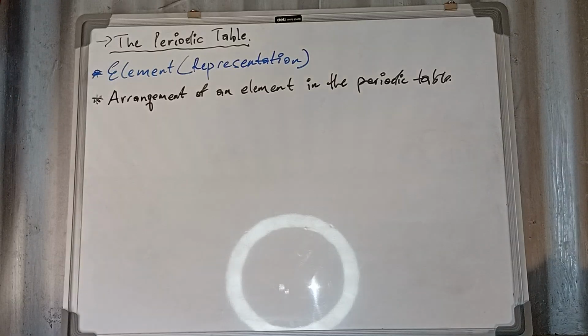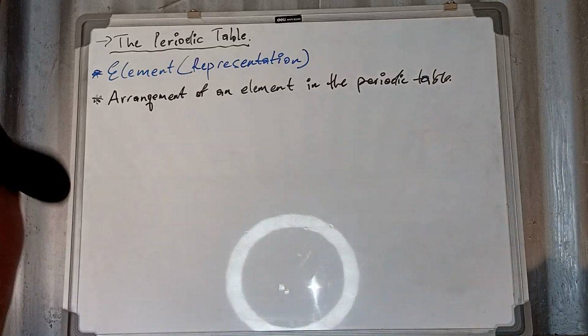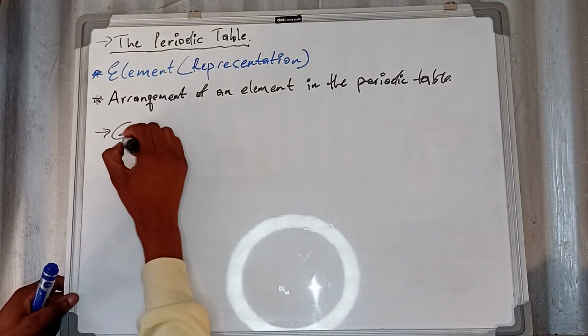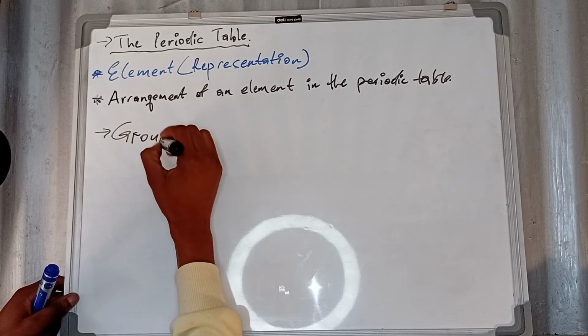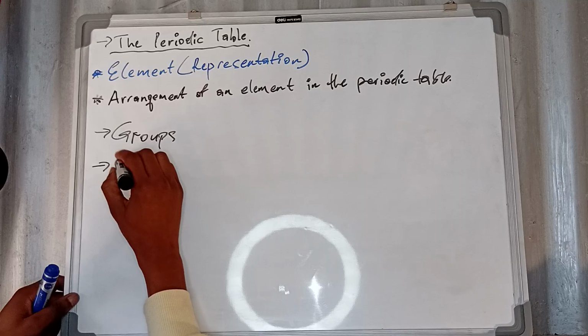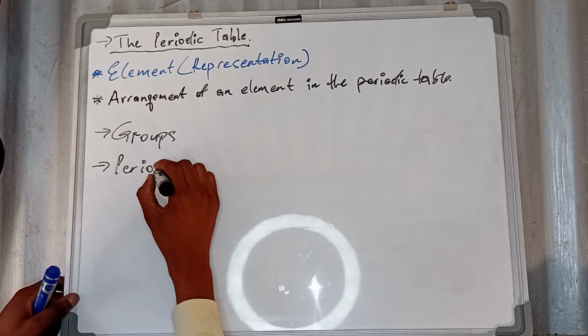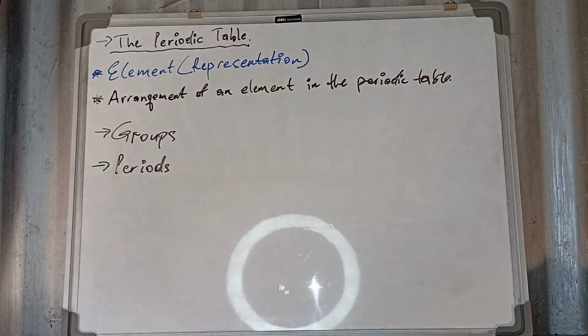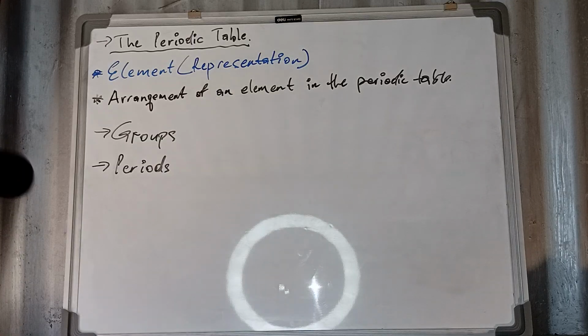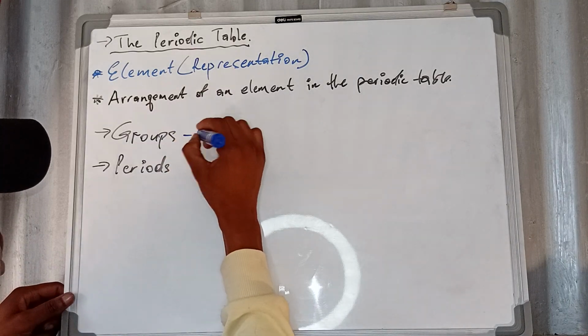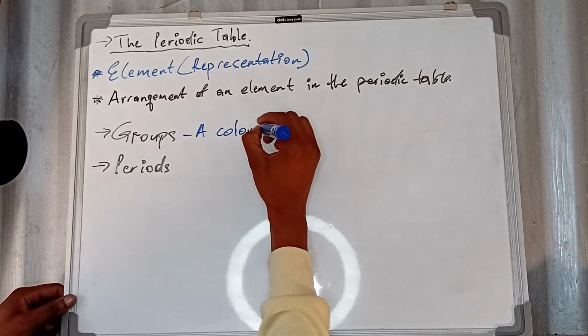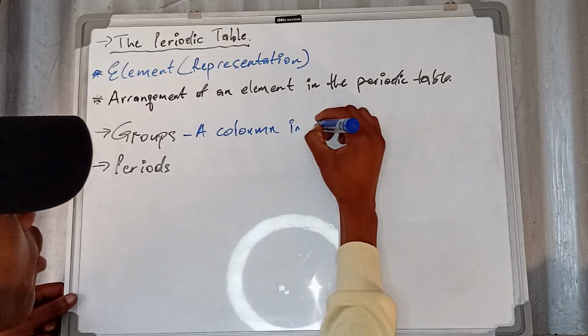The elements in the periodic table are arranged in a type that is called what? Number one, it has groups, and number two, it has rows. Oh, not rows, but periods. That is why it is called the periodic table. Talk to me and listen carefully. A group is a column in the periodic table.